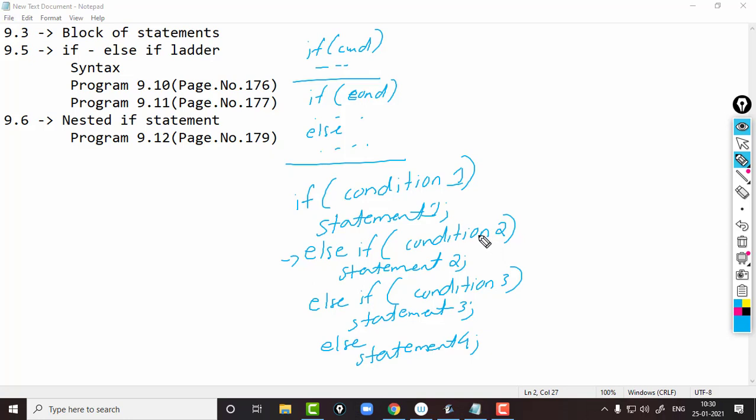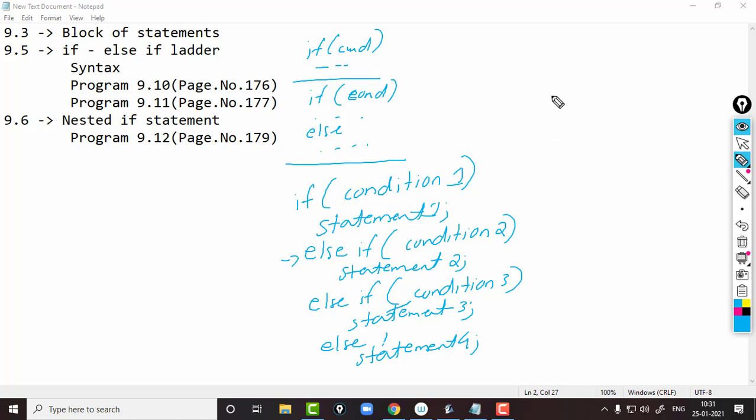Only when condition 1 is false will condition 2 be evaluated. When condition 2 is false, condition 3 will be evaluated, and if condition 3 is true, statement 3 will be executed. And when all three conditions are false, the else part will be executed.